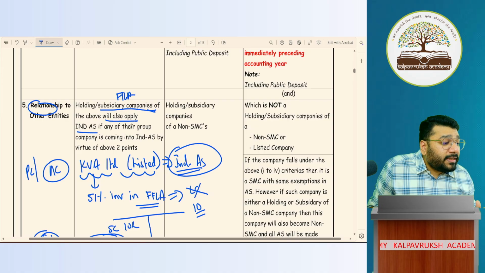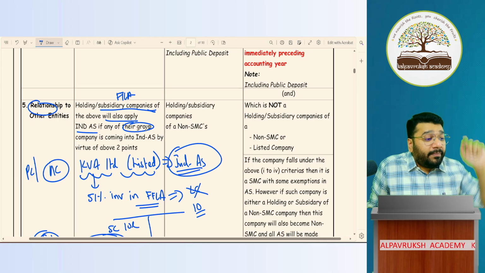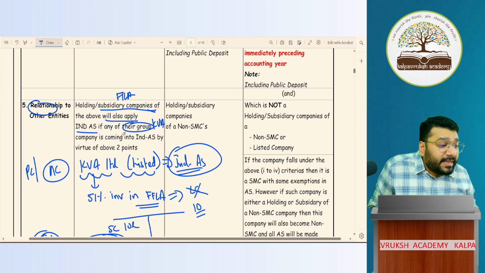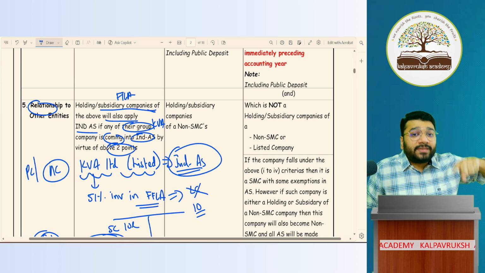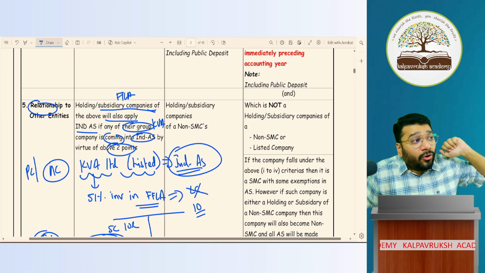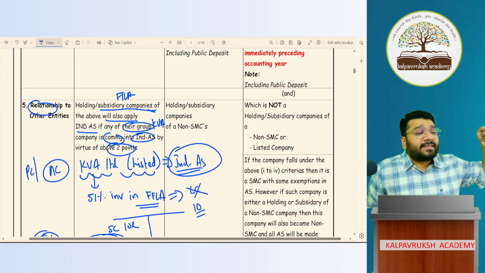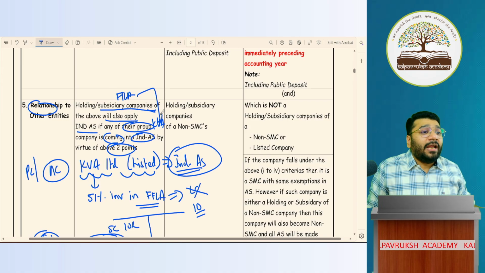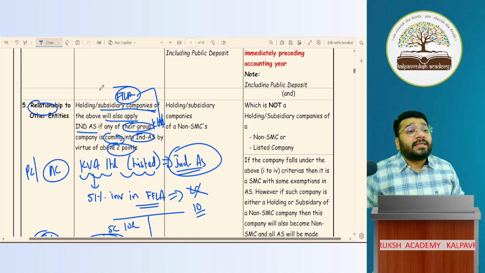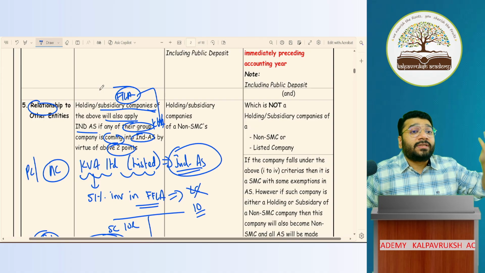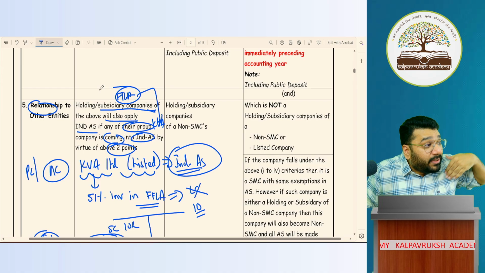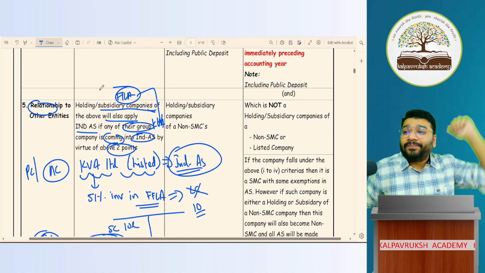Why? Because their group company, which group company? KVA Limited is coming into Ind-AS. Why? Because of the above 2 points. Because KVA is listed, KVA has to follow Ind-AS. Since FFLA is related to KVA, now FFLA also has to follow Ind-AS. Even though FFLA is not listed, even though the net worth is less than 250 crores, still I have to follow Ind-AS because I'm related to that company which is following Ind-AS.